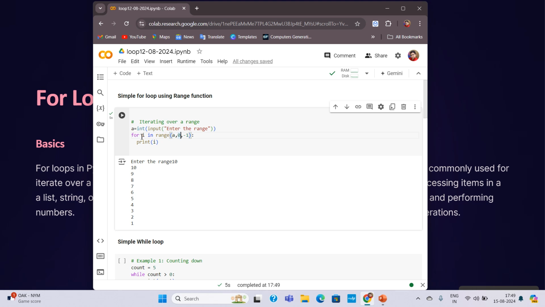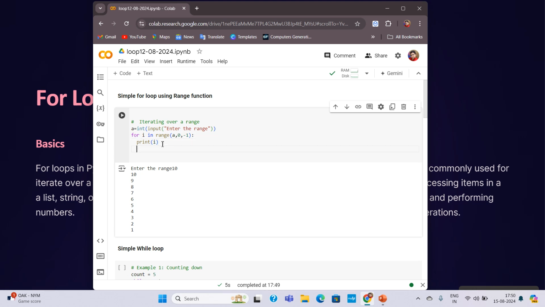Remember the syntax: for, then one variable, then in is an operator, then range is a function, and here we have to provide the starting value, comma, the ending value, comma, and the decrement or increment value based on our choice, and then we give a colon. After the colon we press enter. Automatically the indent will be taken, and it will treat whatever you write as coming inside the for loop.